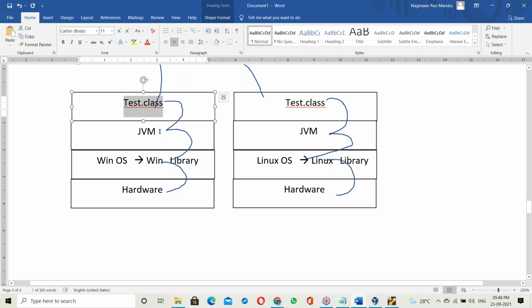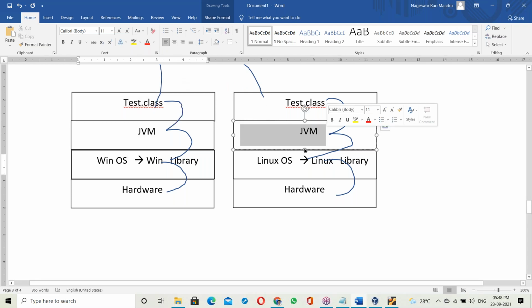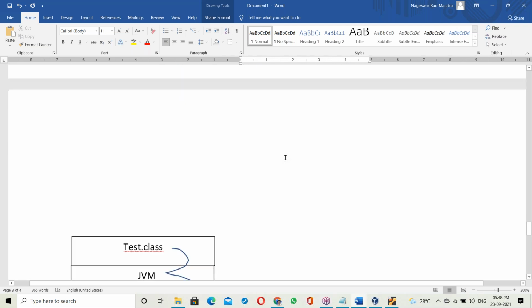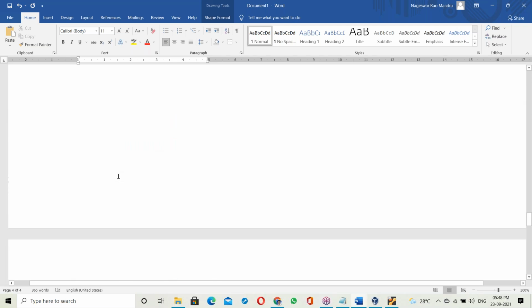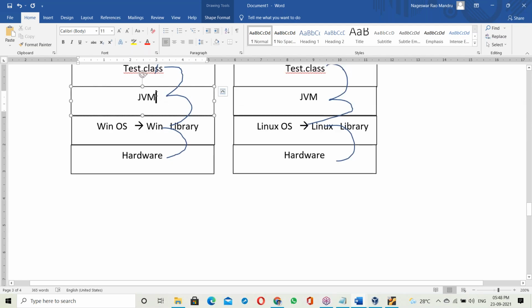Some doubt here. Is the JVM part of the OS? That's the question. No, the JVM is not part of the OS. Then how do we get the JVM? Through the JDK software. Once the JDK software is installed, we get the JVM automatically.